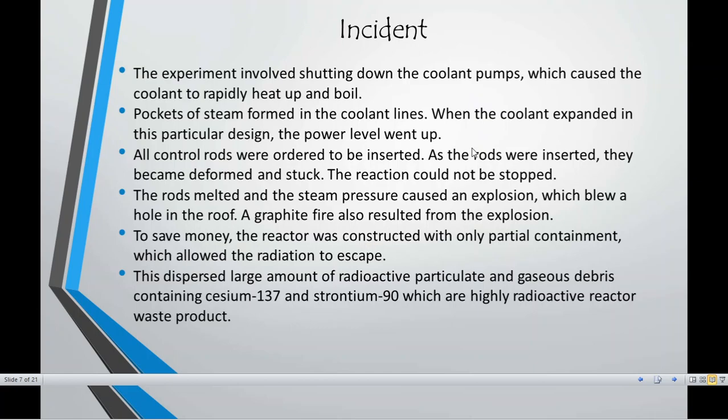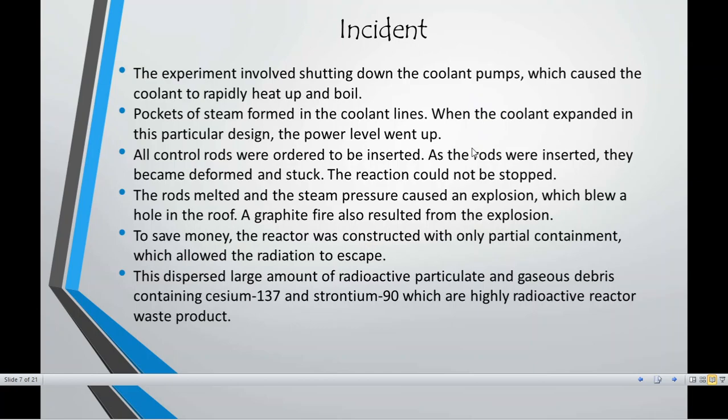That means they used the protection shields. That means they created the compartment, the roof of the compartment of the nuclear reactors, which was made up of very weak material. Just to save money, they had used a material which was not good enough, and because it was not good enough, it could not sustain the explosion, and it exploded. That means इतना ज़्यादा बड़ा explosion था कि उसमें से actually एक लावा की तरह सब कुछ बाहर आना शुरू हो गया था न्यूक्लियर पावर प्लांट में से.